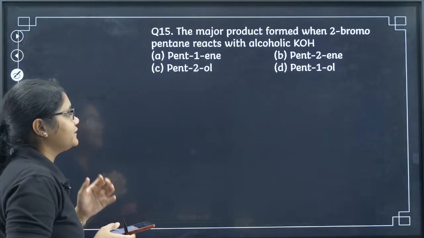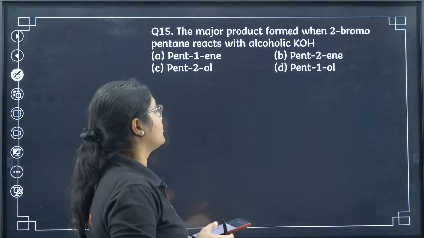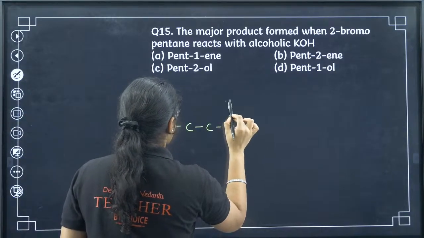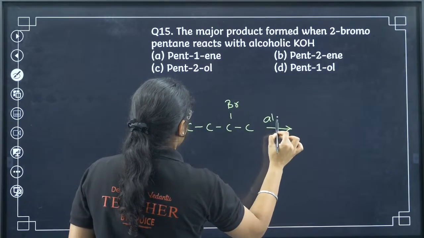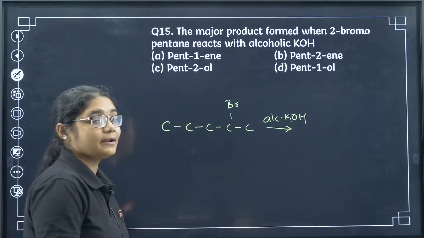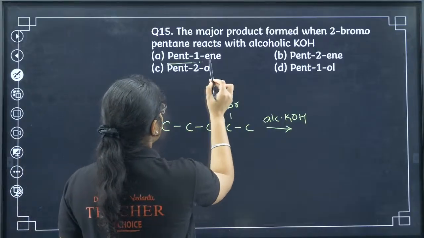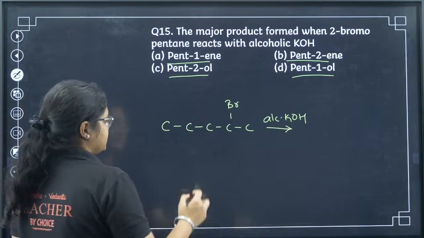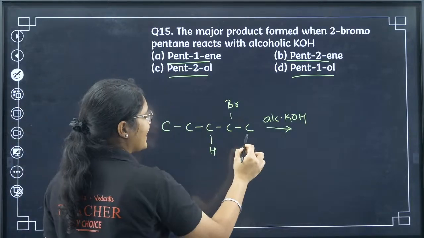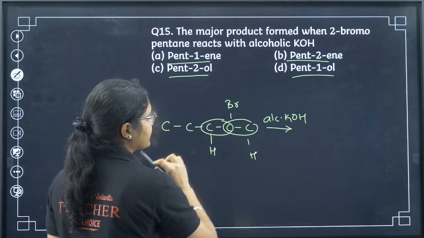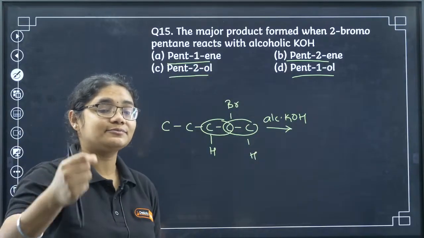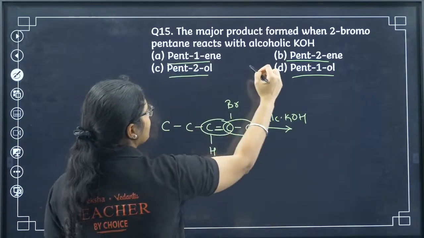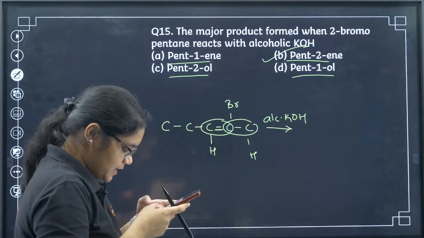Next, 15th question. The major product formed when 2-bromopentane reacts with alcoholic KOH. So remember the Saytzeff rule. What does it say? We have pent-1-ene, pent-2-ene, pent-2-ol and pent-1-ol. If I have H here, I have H here, here I will get an alkene, here also I will get an alkene. According to Saytzeff rule, the more substituted alkene is the major product. So this alkene will be the major product, that is pent-2-ene, option number B.